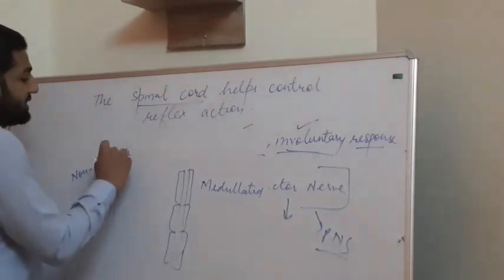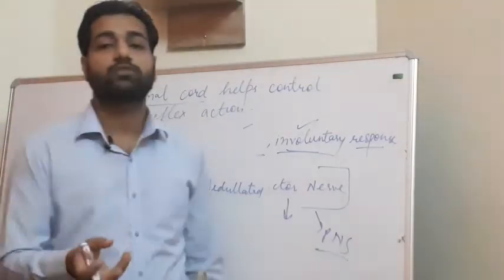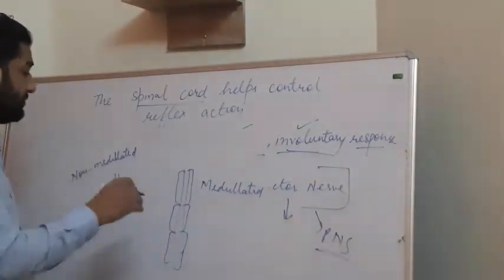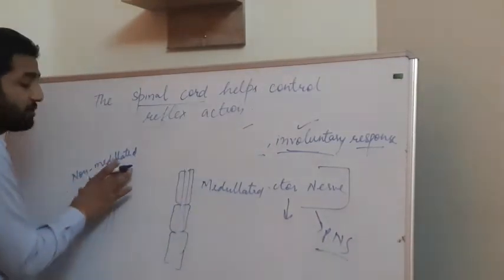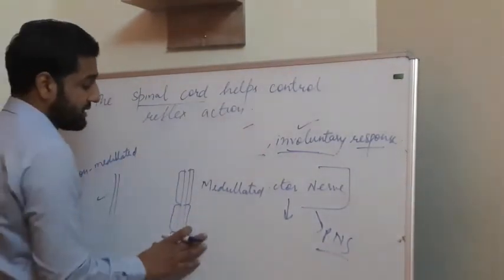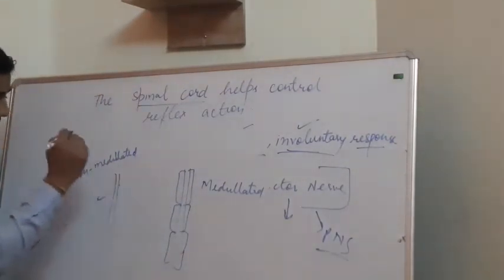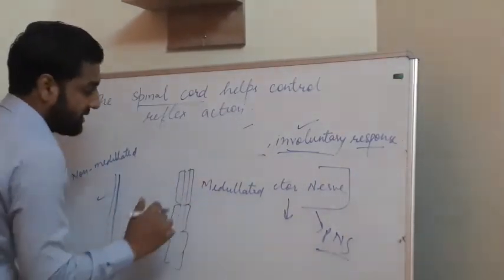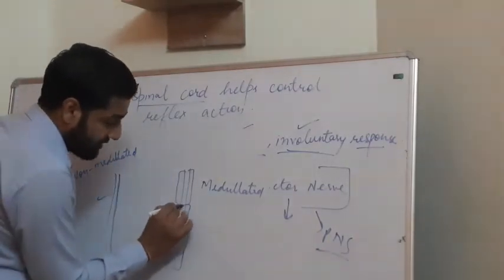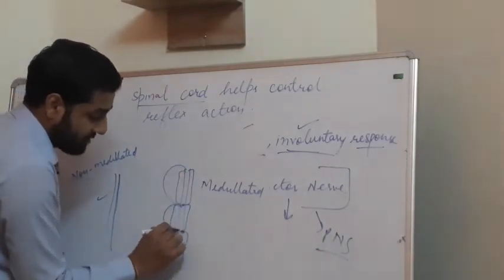Now what is the difference between medullated and non-medullated, and in which neuron cell will the message pass faster? That is a question that may come sometimes. In which neuron cell will the message pass faster, the medullated one or the non-medullated one? Students, what will happen? In the non-medullated one, the impulse will pass along the axis, along the boundary. But in the medullated one, the message will pass along the nodes. The message will jump from node to node.